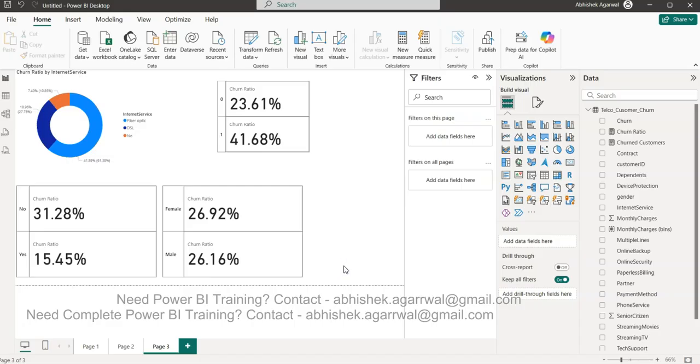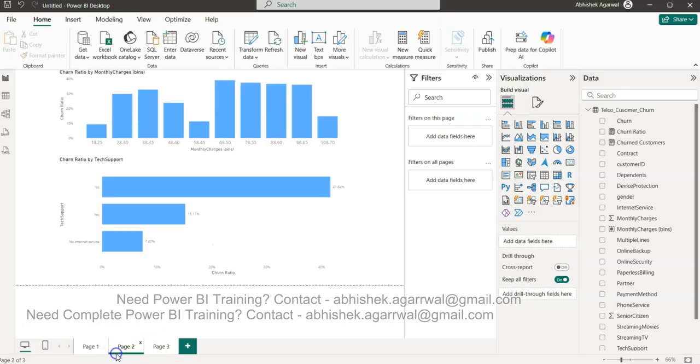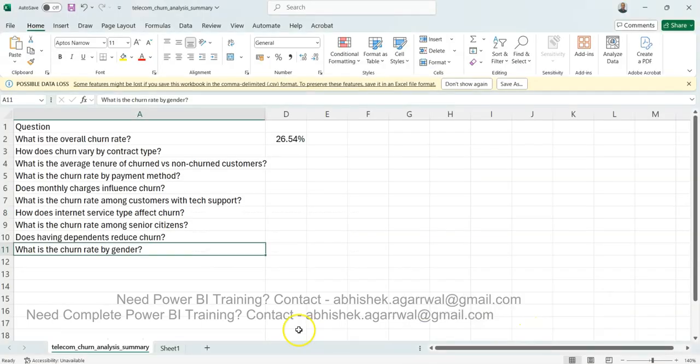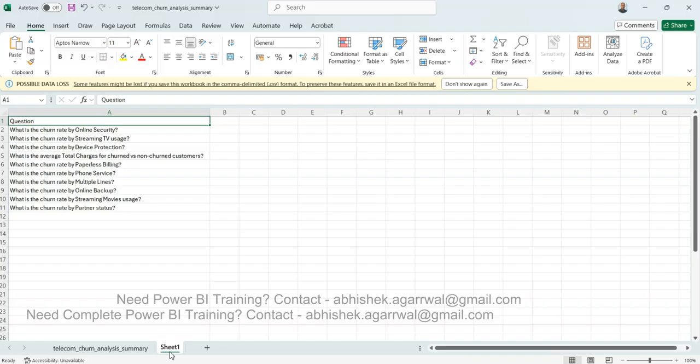Like I said, this will be an interesting case study. We looked at a lot of different numbers and charts to create output. And then I have some homework questions for you after you learn this by seeing how I'm doing. Similar questions: what is the churn rate by online security? Based on how I was telling you, further research is needed, so please interpret the data and write about it. What is the churn by online security, churn rate by streaming TV usage, churn rate by device protection? What is the average total charges for churn versus non-churn customers?